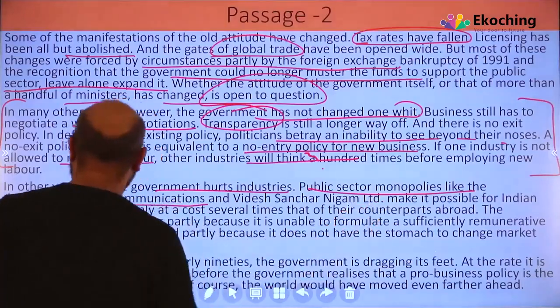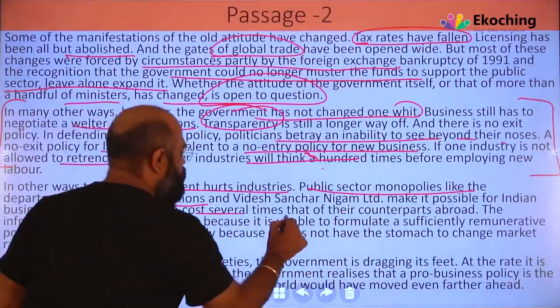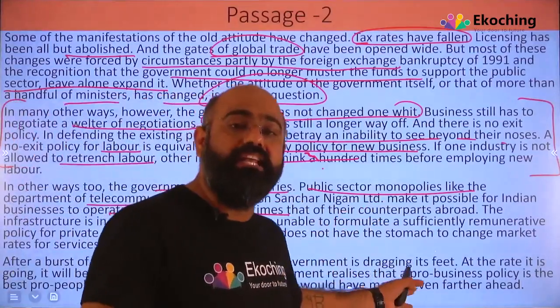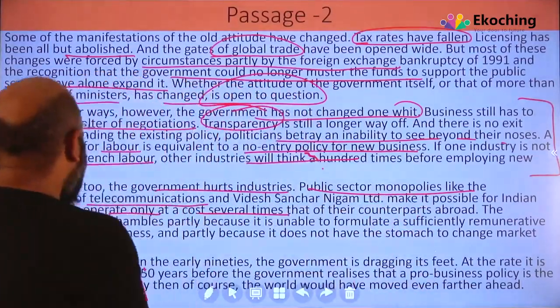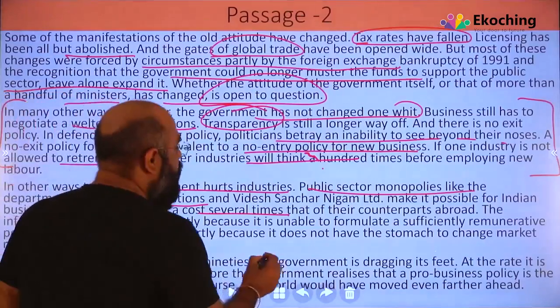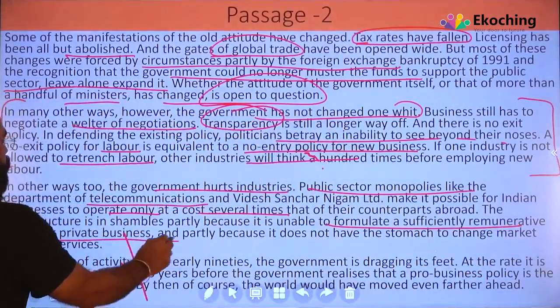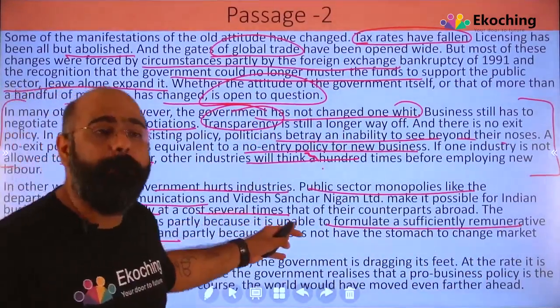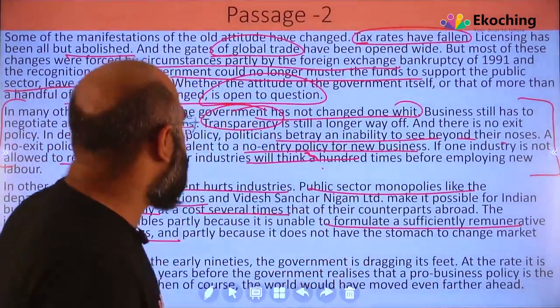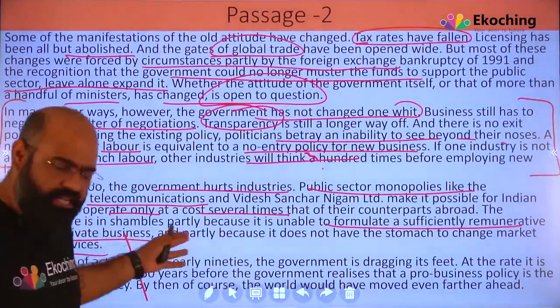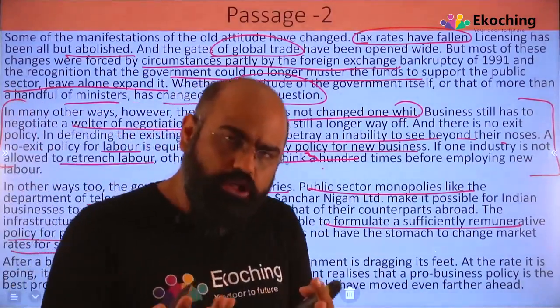It makes it possible for Indian business to operate only at a cost several times higher, और इस वजह से हम लोग शायद वो profitability नहीं बना पाए. The infrastructure is in shambles partly because it is unable to formulate a sufficiently remunerative policy for private business, and partially because they don't have the stomach to change market rates for services. So these are all the other reasons why we are not so competitive.